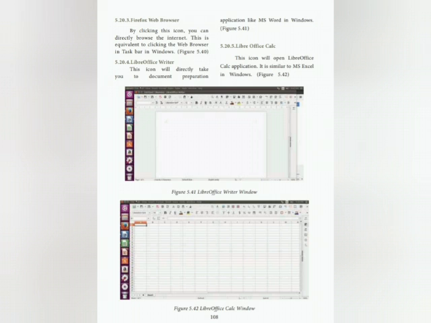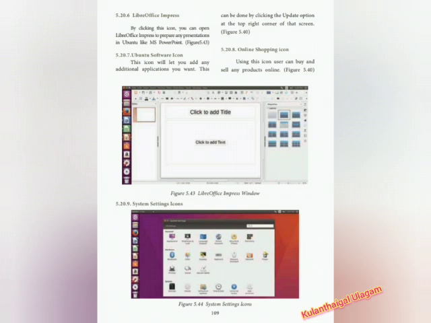This icon will directly take you to a document preparation application like MS Word in Windows. LibreOffice Calc. This icon will open the LibreOffice Calc application. It is similar to MS Excel in Windows. LibreOffice Impress. By clicking this icon, you can open LibreOffice Impress to prepare any presentation in Ubuntu, like MS PowerPoint.